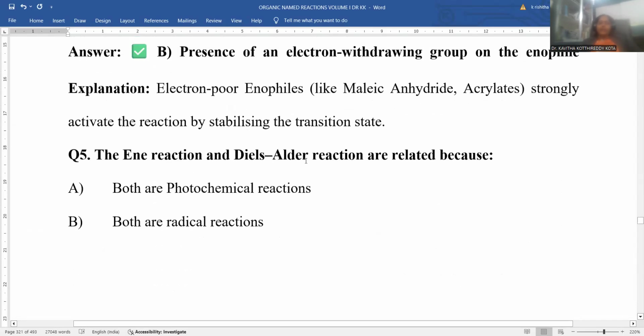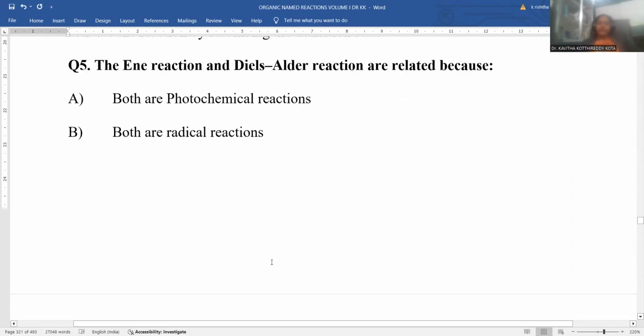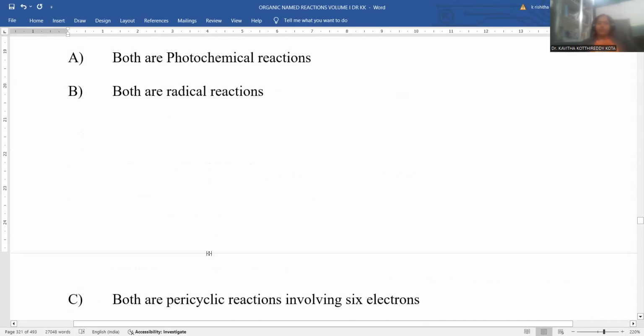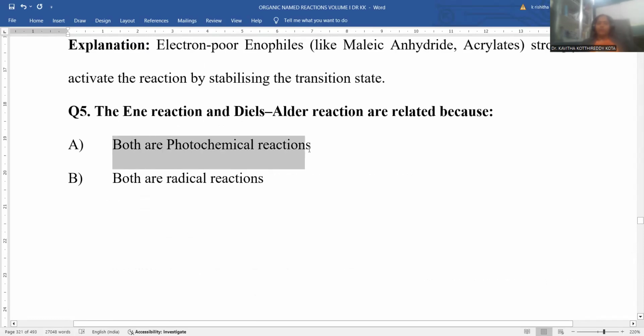The ene reaction and Diels-Alder reactions are related. The ene reaction and Diels-Alder reaction are somewhat comparable. In what way can you compare? Both are photochemical reactions, both are radical reactions, both are pericyclic reactions involving 6 electrons, both require a catalyst. So, both are photochemical reactions: wrong. We are not using light anywhere. That's the reason why both are not photochemical reactions.